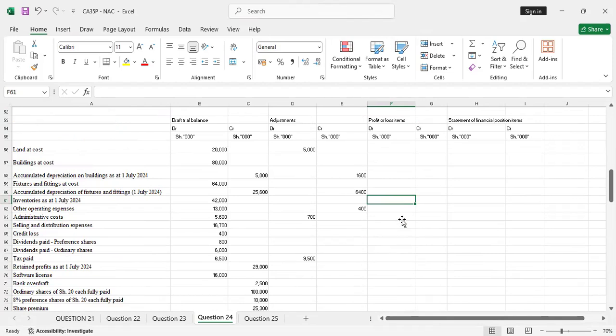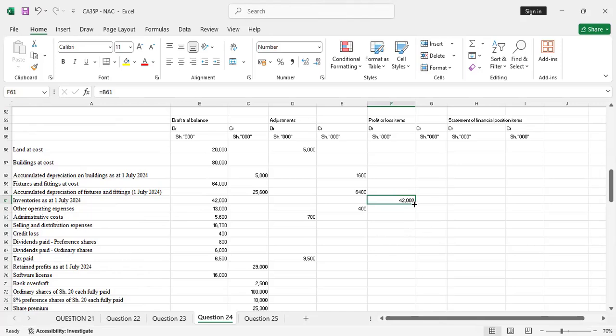Yeah, so row 61. There was no adjustment. You can see it's on the debit side and there was no adjustment. So you just take that 42, you enter. Other operating expenses. Those are items of what? Of profit or loss expenses. So you can see from other operating, administrative, selling and distribution, credit loss, dividends paid, and tax paid, all these are on the debit side because they are expenses.